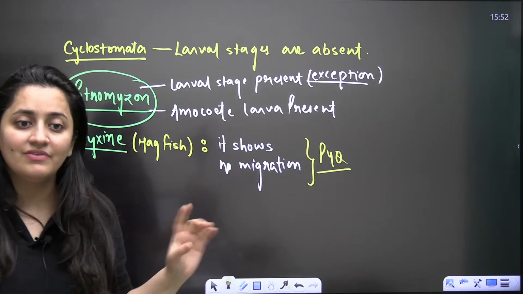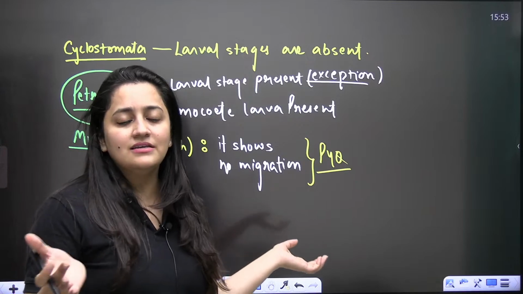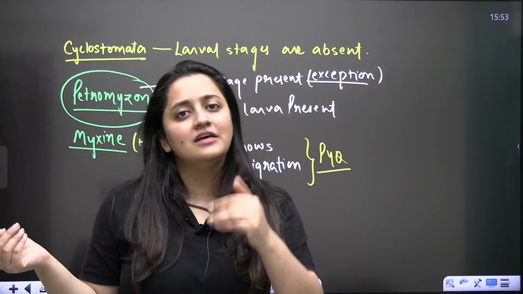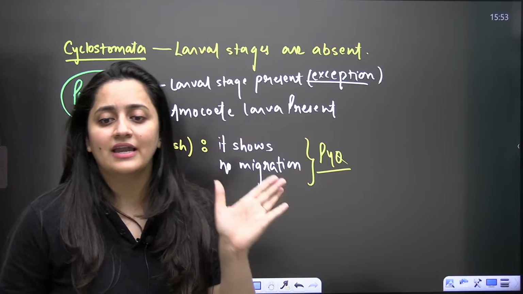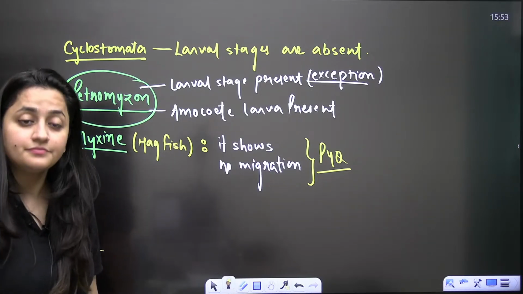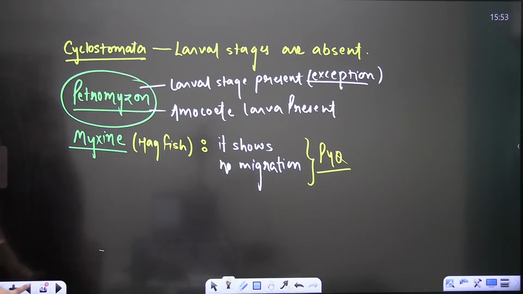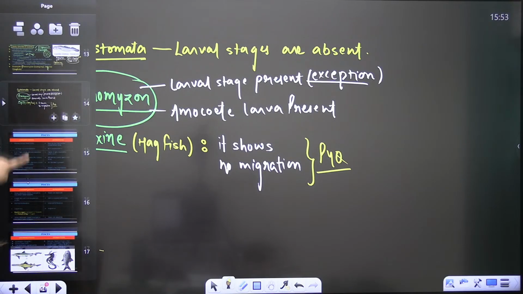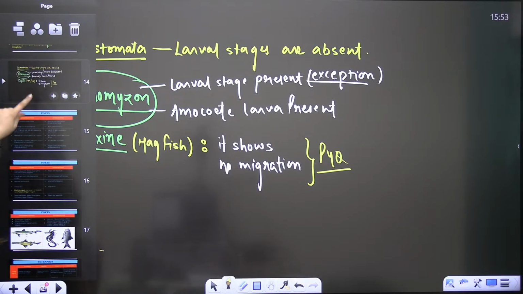Sometimes we think that Myxine is part of Cyclostomata, so definitely it will go for migration, but it is not like that. Myxine shows no migration. It remains attached to the gills of the host and does not migrate. Clear, bache? Only two examples are given in NCERT and these two examples are important.